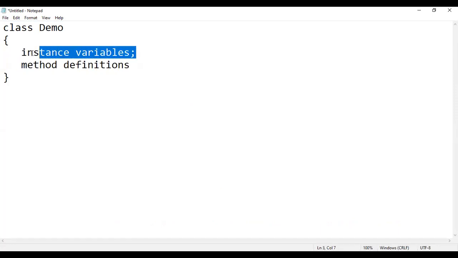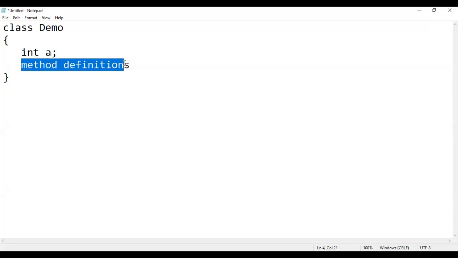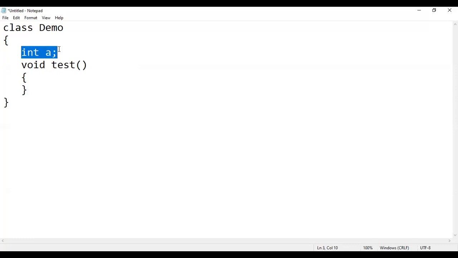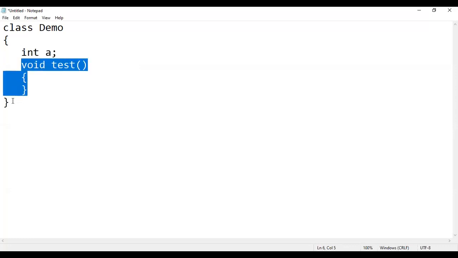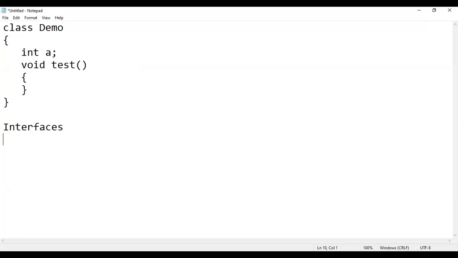Let us assume that it has an instance variable called int a, and a method definition called void test. This is how a class looks. A class will have an instance variable and a method, right? Now let us focus on this interface. Let me do a comparative study between a class and an interface.